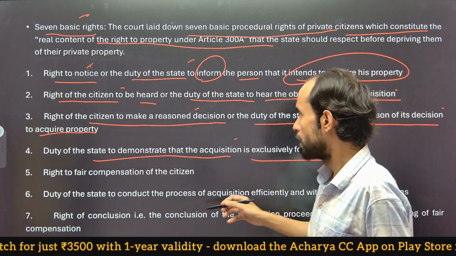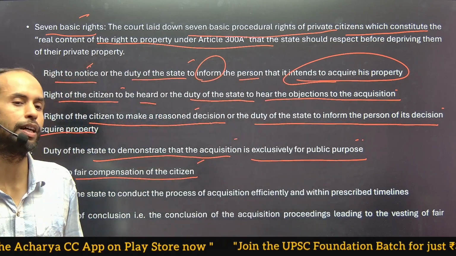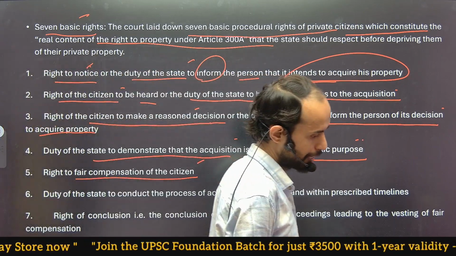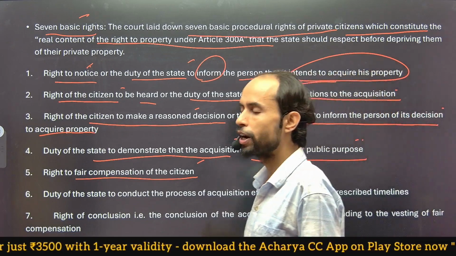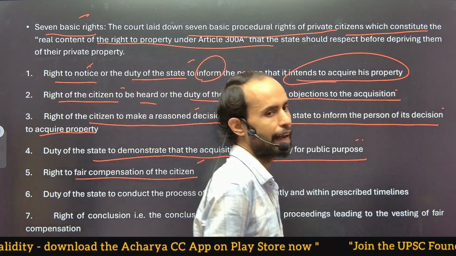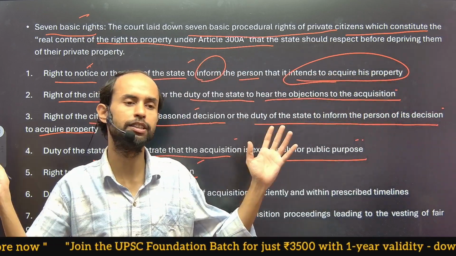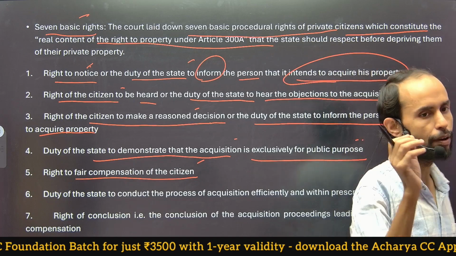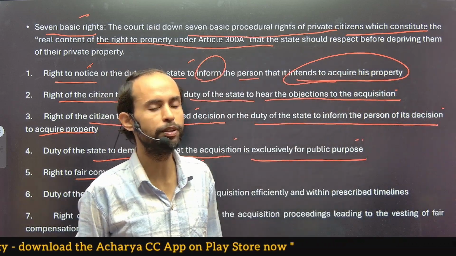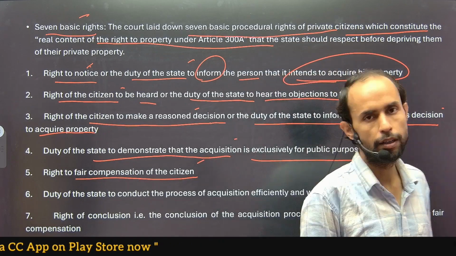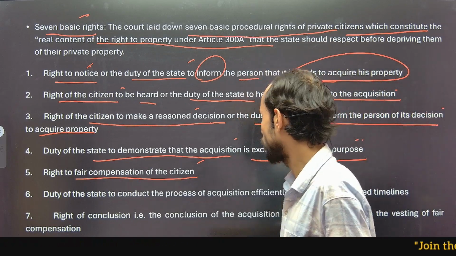Right to fair compensation of the citizen. The state cannot simply deny me the right to my private land by giving me some pennies. If the monetary value of my land is, let's say, 10 lakh, the government at least needs to give me the market rate for it. It cannot say that since we are the government, you have to take whatever money we are offering you, just take 10,000 rupees to 20,000 rupees. What will I be doing with that? That will be kind of economic injustice to me. So, right to fair compensation.